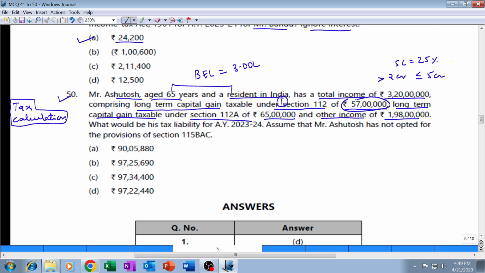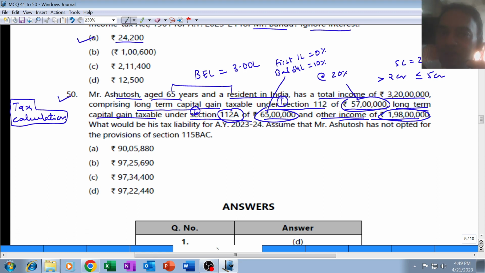Number one, 57 lakh will be taxable at the rate of flat 20%. Second is long-term capital gain under section 112A, 65 lakh. Here, according to section 112A, first 1 lakh rupees will not be taxable, tax will be 0, and on balance 64 lakh rupees the tax rate will be 10%. And other income 1 crore 98 lakhs. Now other income may be taxable as per slab rates given in 115BAC, new tax regime optional, or as per old tax regime.